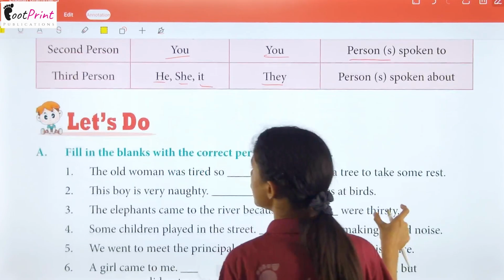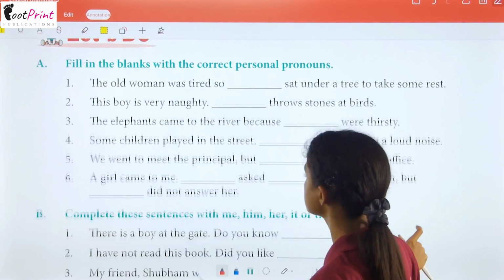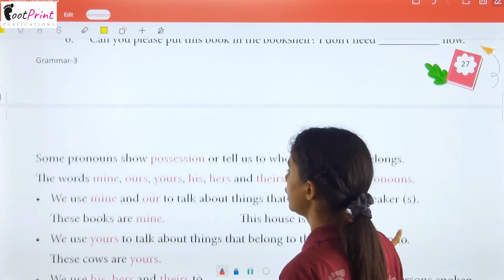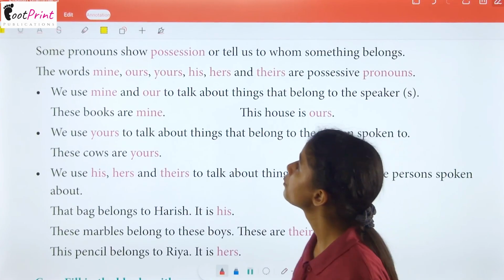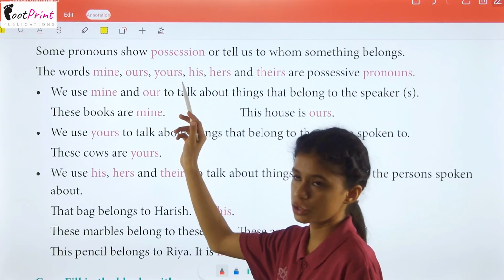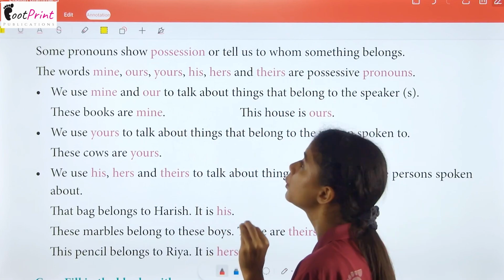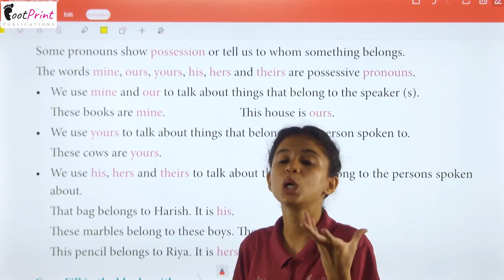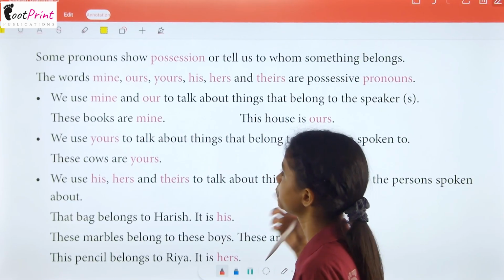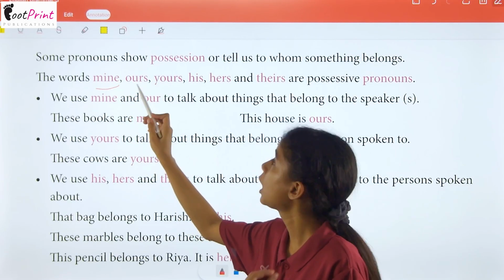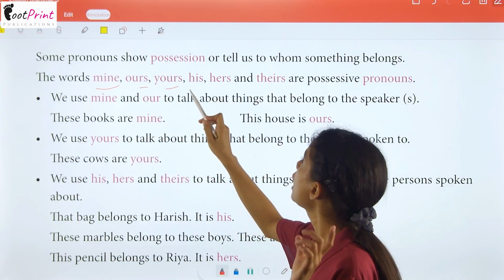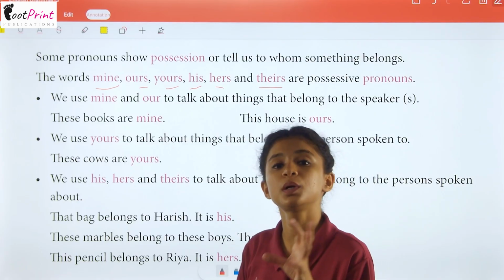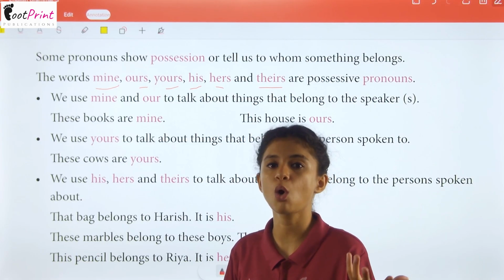Okay? Now we have this exercise that you have to practice. I hope it will not be tough at all for you, as you have understood it well. Now, some pronouns show possession or tell us to whom something belongs. So here are some pronouns that show the possession or belongings. So what kind are those? The words mine, ours, yours, his, hers and theirs are possessive pronouns because they show possession or belonging.